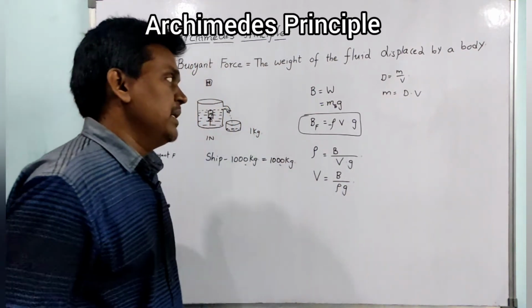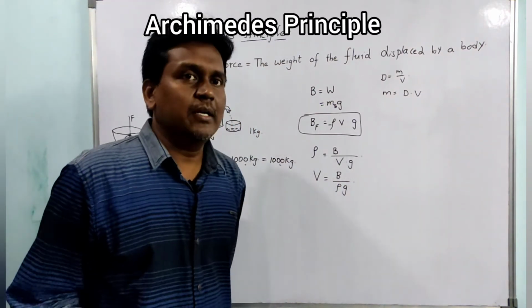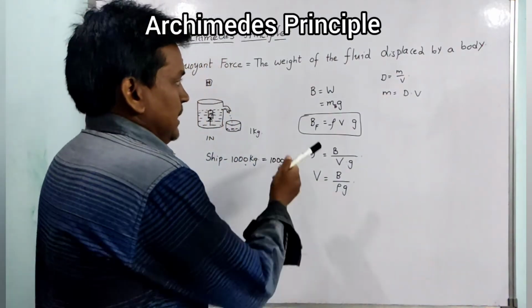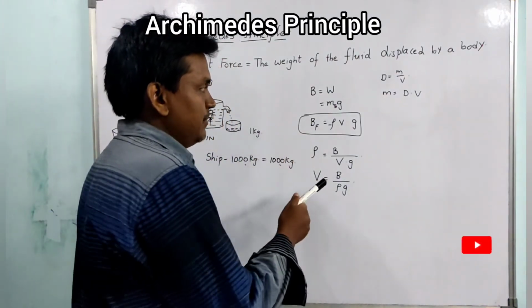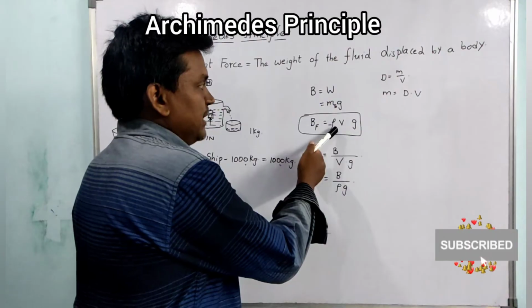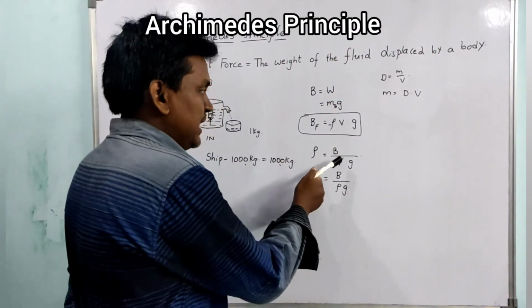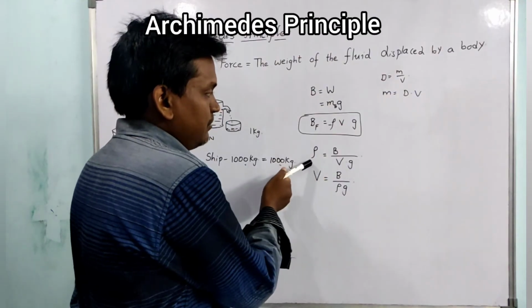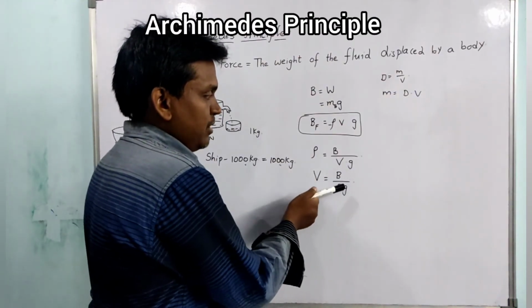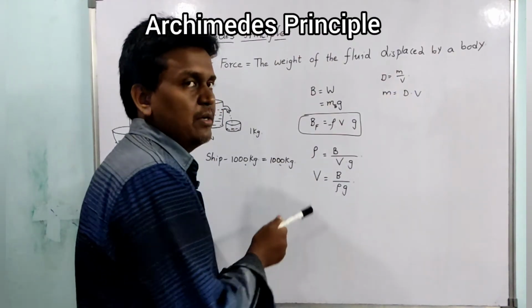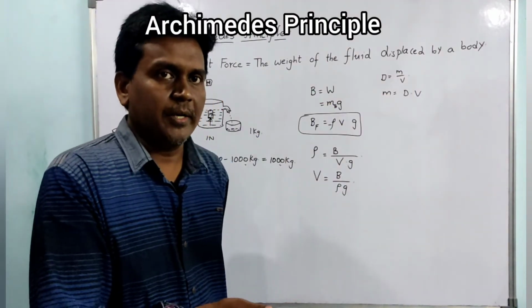So by taking different formulas, if the buoyant force and gravity are given, we can find these two, and if these two are given, we can find density. If buoyant force and density are given, we can find the volume of the body.